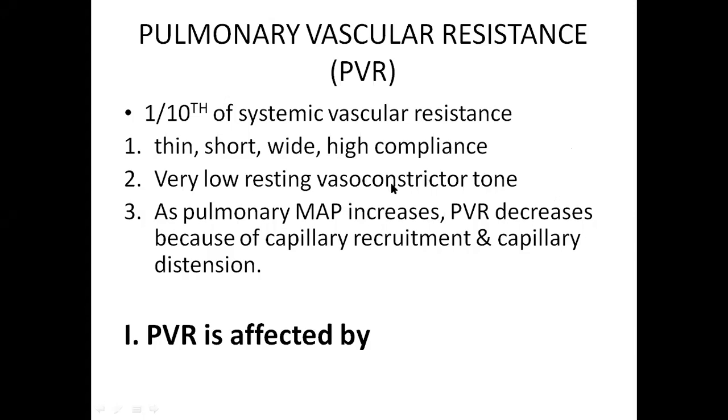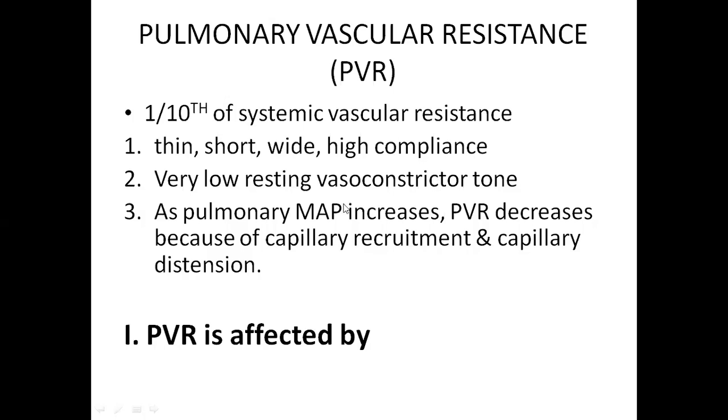Even with the highest sympathetic stimulation, your pulmonary vessels will not constrict more than 75% of their diameter. Sympathetic stimulation obviously causes vasoconstriction in pulmonary vessels also, but it will not be that much as in your systemic vessels. And it has very low resting sympathetic tone, vasoconstrictor tone.